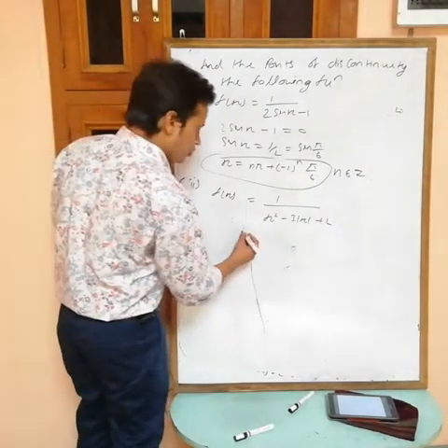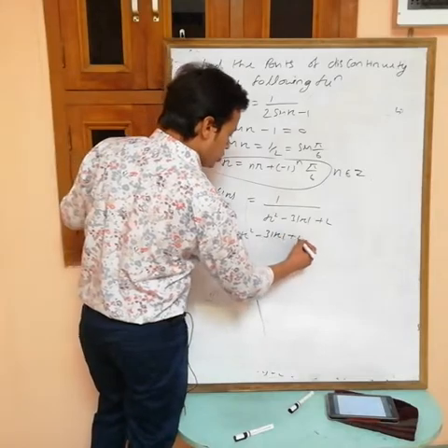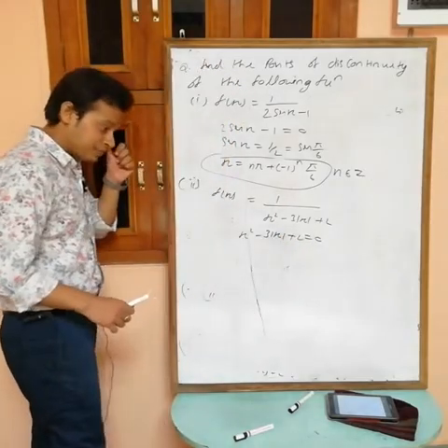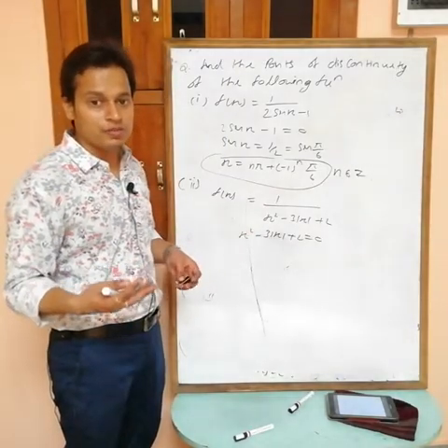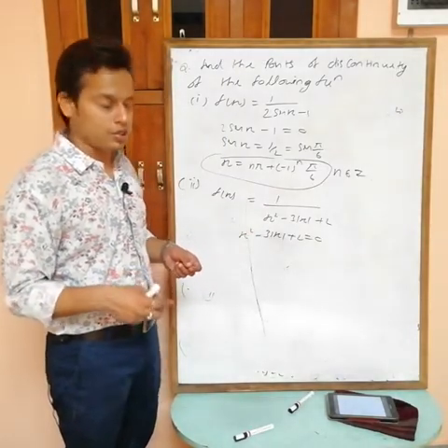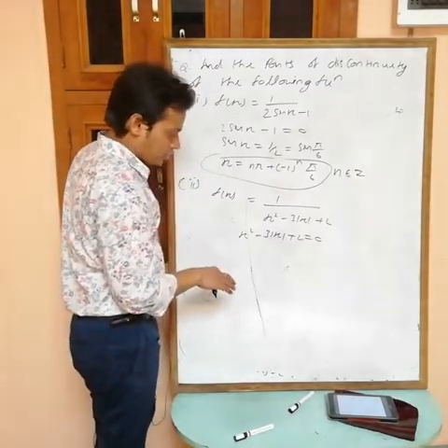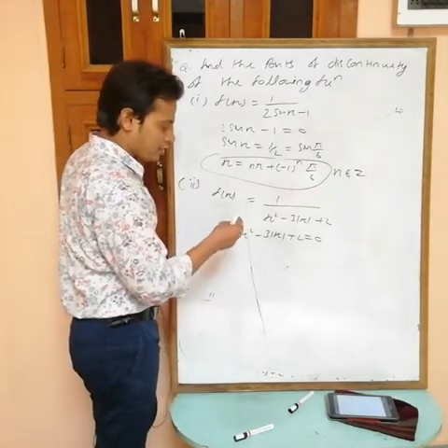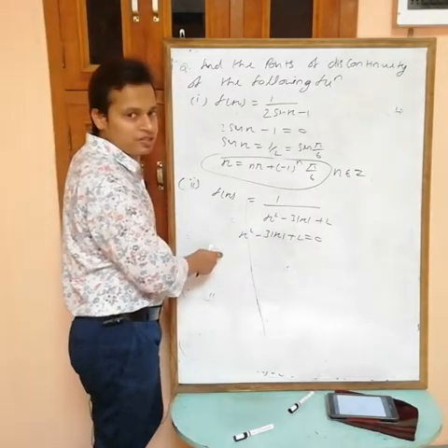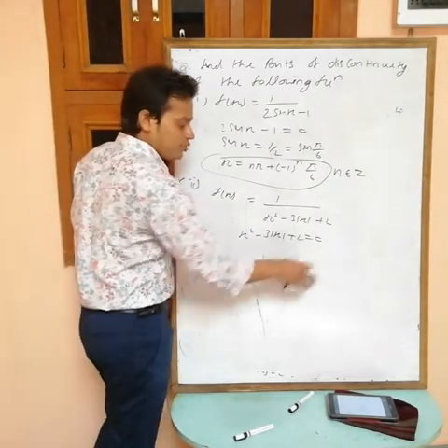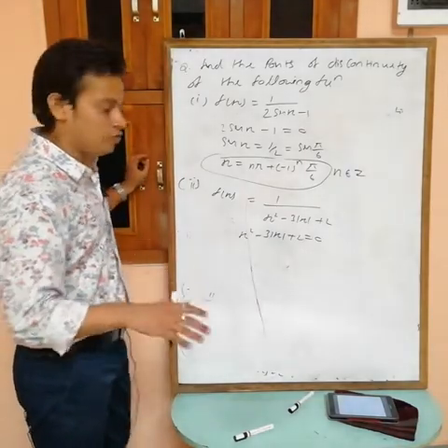So for discontinuity there is only one reason: the denominator mod x square minus 3 mod x plus 2 equals 0. Now I want all the values of x where the denominator becomes 0, because then the function is discontinuous at that point. How to solve? Now see, I have two options. Either take two cases, when x is positive and when x is negative. If x is positive, mod x can be written as x. If x is negative, mod x can be written as minus x. You will get a quadratic equation in terms of x and solve.